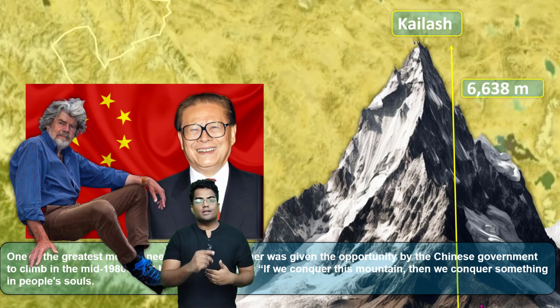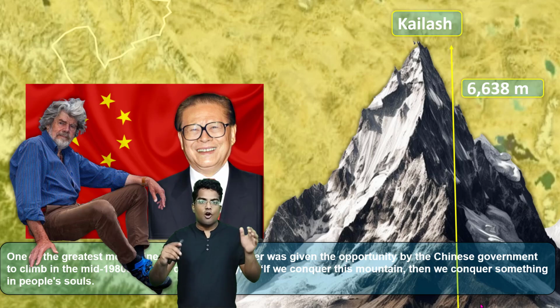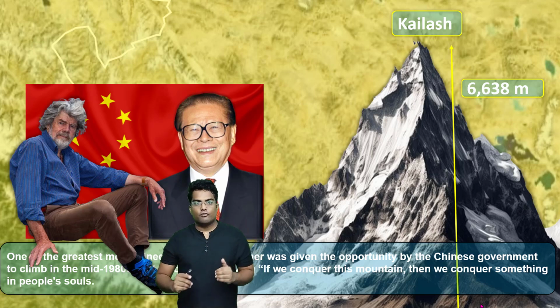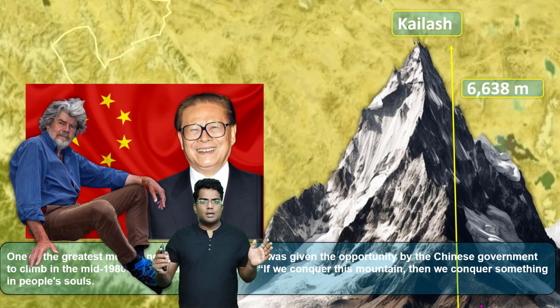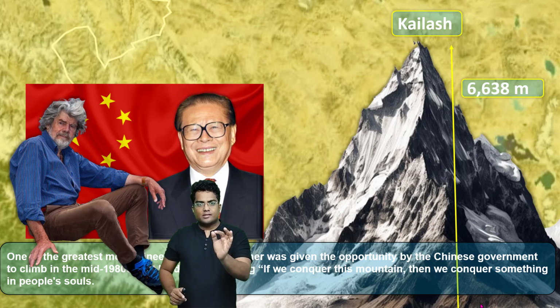The Chinese government later banned the scaling of this mountain for some reason, but many people should respect that, right? Despite China being a communist country, despite most of the people there being atheists, they simply banned the climbing of this mountain. Okay, they recognized the feelings of many religions, despite being atheists.